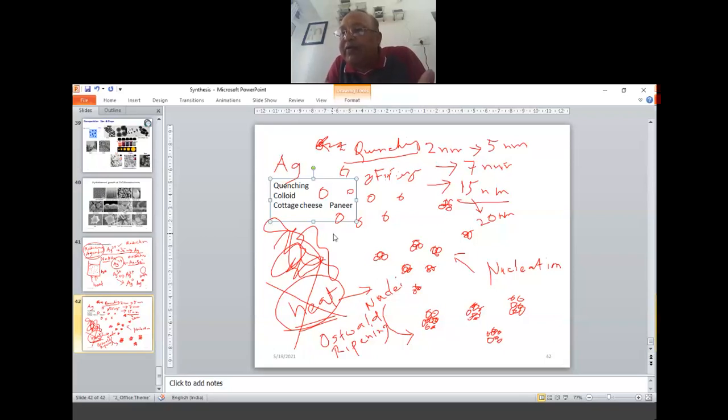After a few days or a few months, the liquid is transparent, and you see some yellowish powder at the bottom. That means they have started agglomerating, they have become bigger, and they are in the macro scale now. They are not in the nano scale anymore.